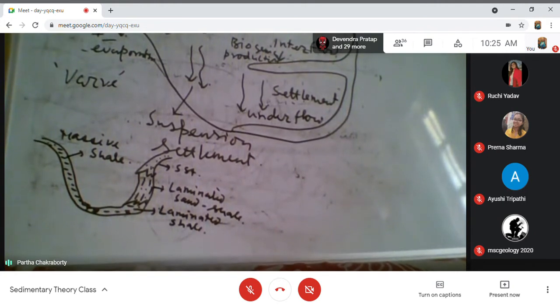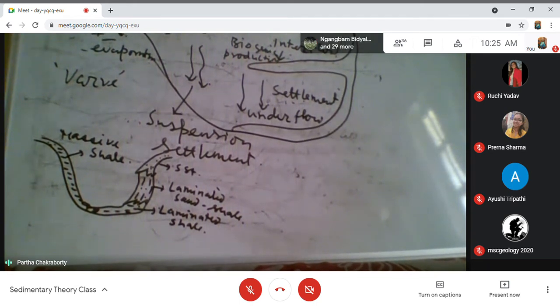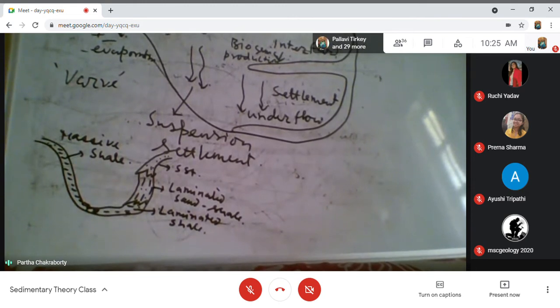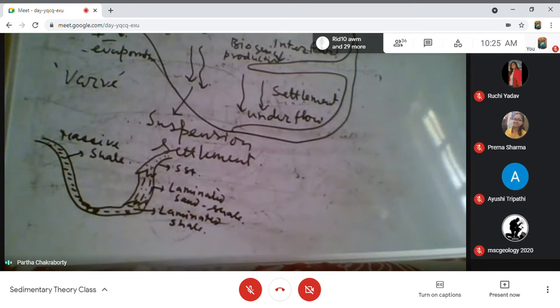During the summer and monsoon, when there is rain, silts are supplied into the lake. And in the winter, when there is no supply, it is a cold condition, only the suspended sediment within the lake, that is the mud, gets settled. So you get alternate layers of silt and mud, which are seasonal. In a playa lake, this seasonal layering involves carbonate shell and evaporite. So a carbonate shell evaporite is a varve in a playa lake, but a silt and shell is a varve in a cold climate lake.